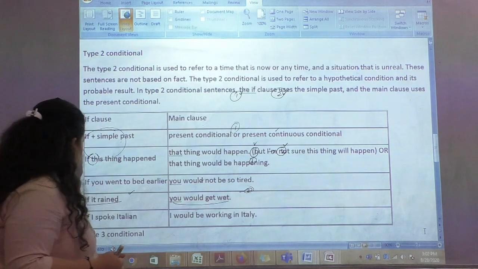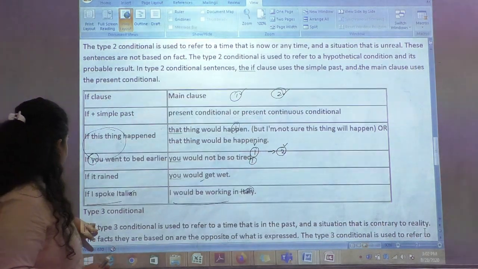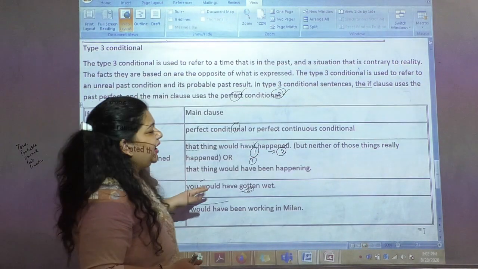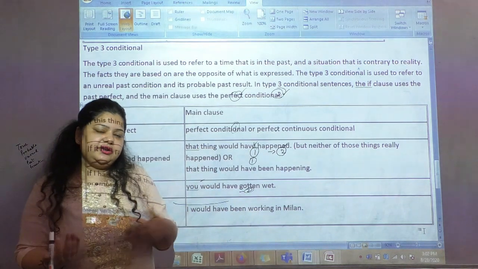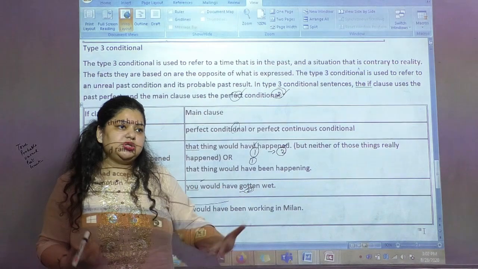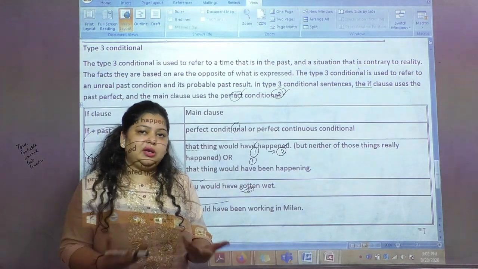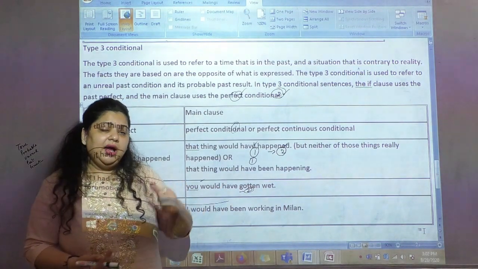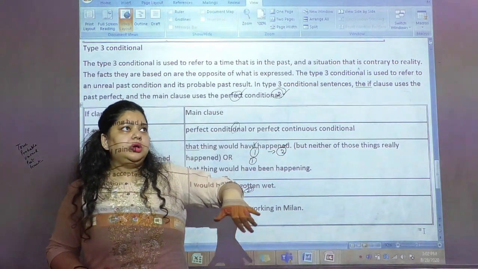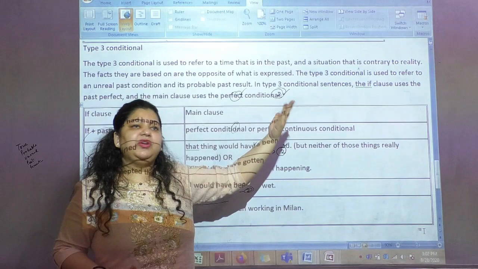So now let's see condition 3. Now this condition 3 talks about the hypothetical condition. Now let's see what is the difference between unreal conditions and hypothetical conditions. Unreal situations are unreal, which is not real. Let's make it very simple. Hypothetical condition, it neither happened, or maybe it has, we cannot change it.